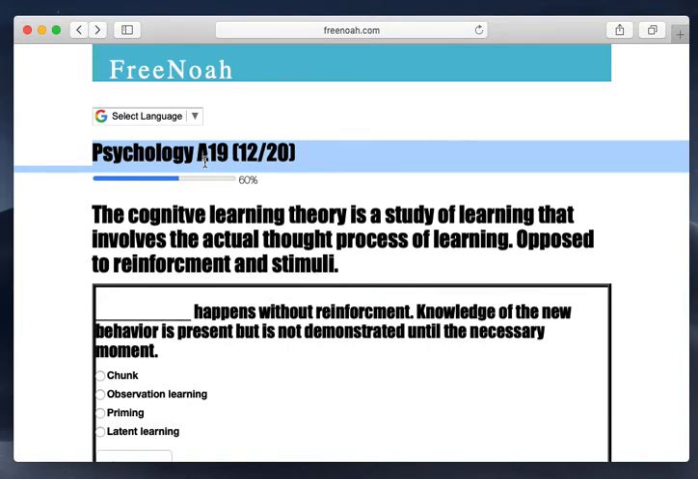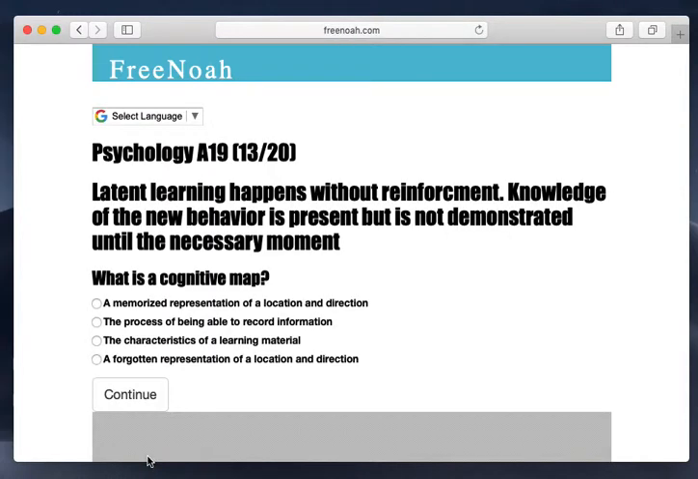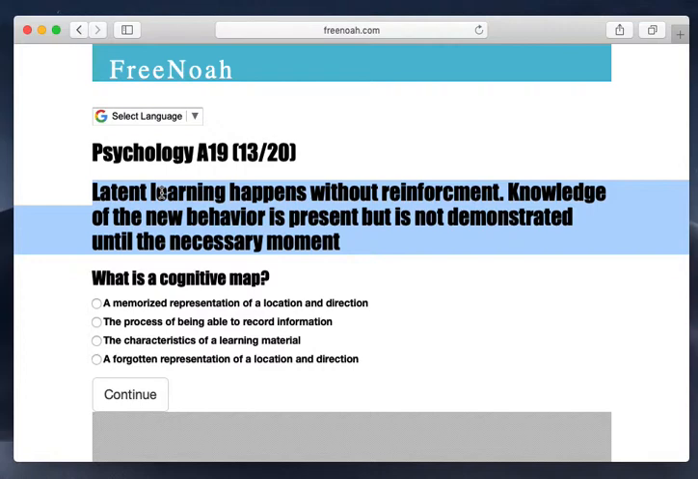Psychology Assessment 19, Question 12. Blank happens without reinforcement. Knowledge of the new behavior is present but is not demonstrated until the necessary moment. Alright, so here we have latent. Latent learning happens without reinforcement. Knowledge of the new behavior is present but is not demonstrated until the necessary moment.